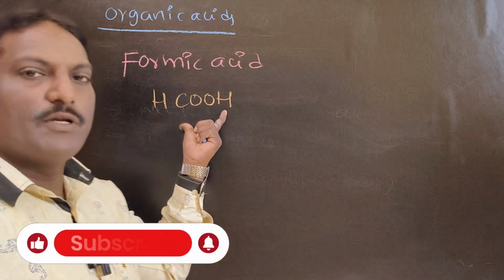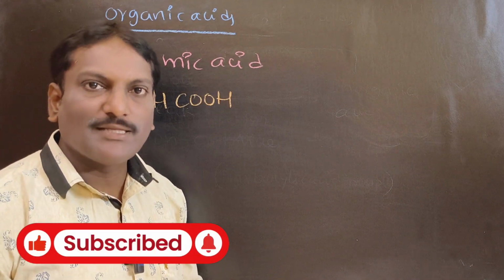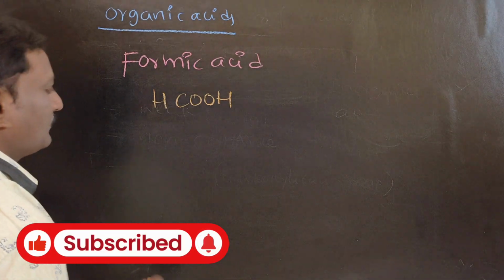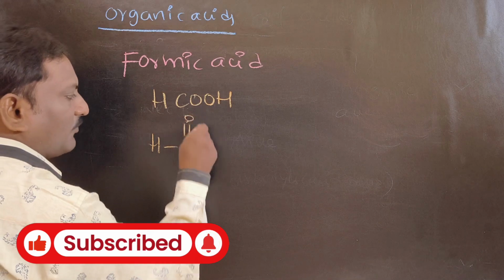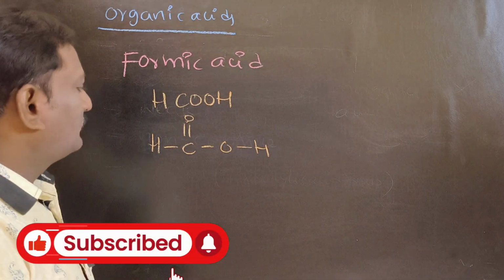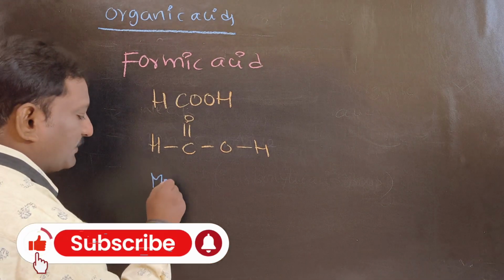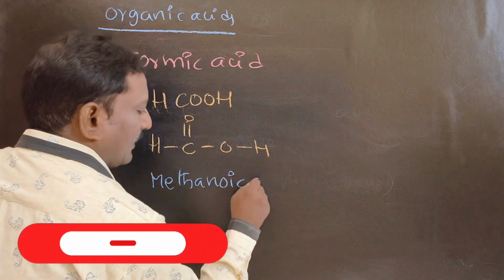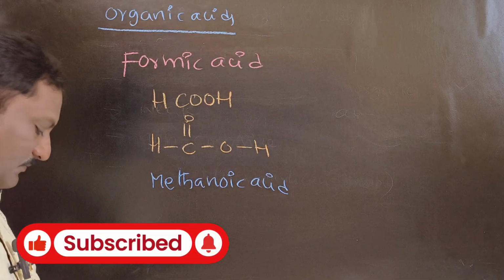It consists of the COOH group, that means carboxylic acid group. If the acid consists of a carboxylic acid group, it must be considered an organic acid. Let me draw the detailed structure: H, C double bond, OH. This is the detailed structure of formic acid. Formic acid is also called methanoic acid.